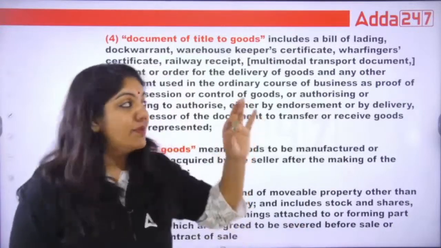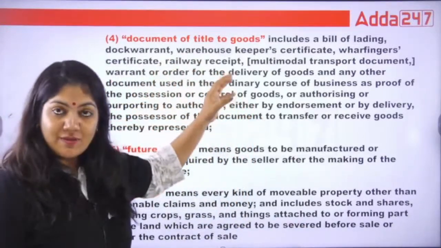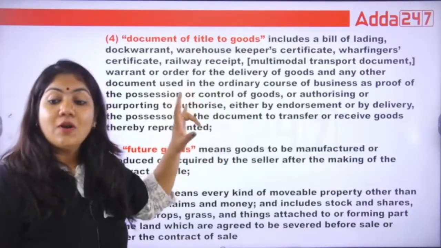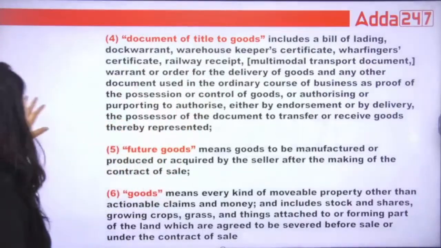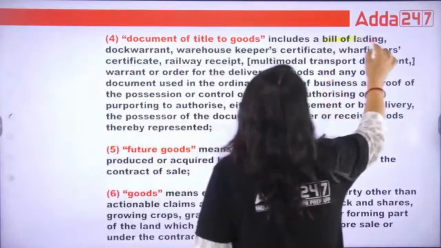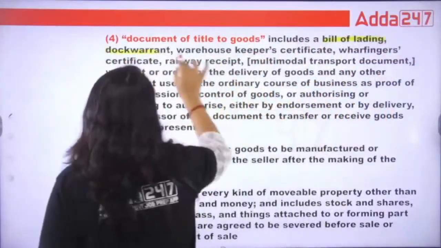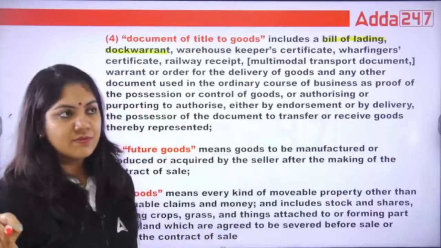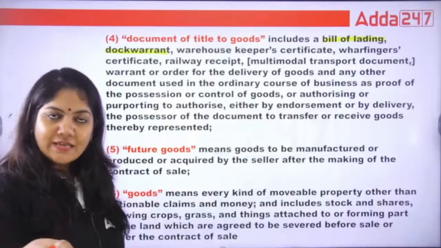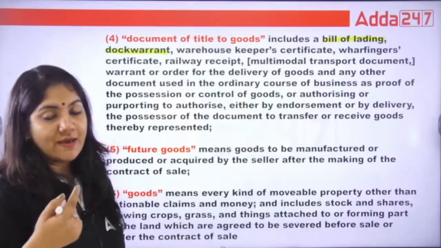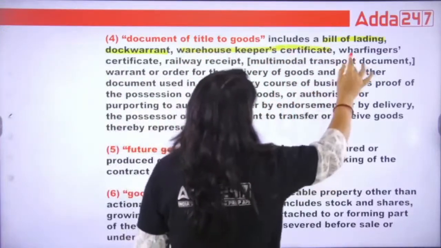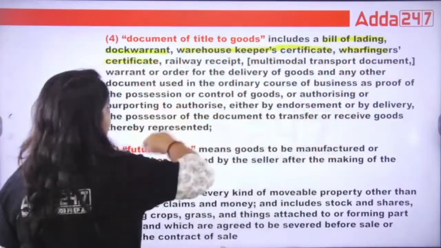So document of title includes, whatever examples I will give you now, these examples are called documents of title to goods. So what are the examples that include in this one? See, bill of lading, dock warrant. Suppose if my goods are in the sea, through sea, if import and export is there, I have to make this document. Warehouse keeper certificate, wharfinger certificate, railway receipt,